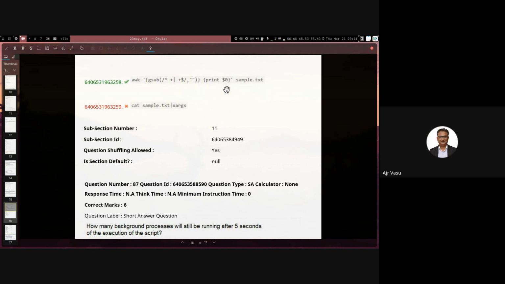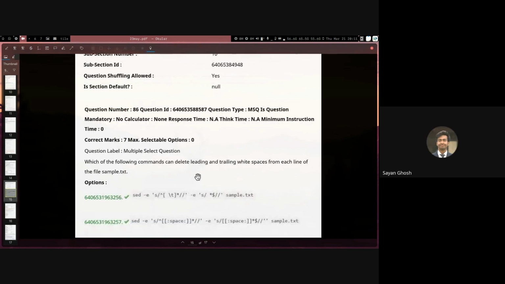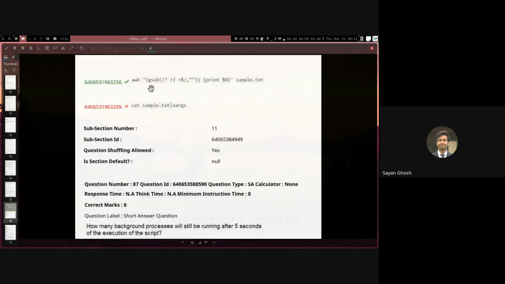And then the obvious question is, what about tabs? Yeah, exactly. That's why I said this question is a bit confusing. So here, in some options we are matching space and tab, and in the same option we are matching only space at the end. And in this option we are matching space and tab in both front and end. And in this one we are only matching space.